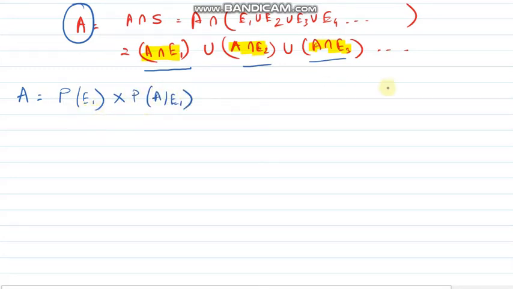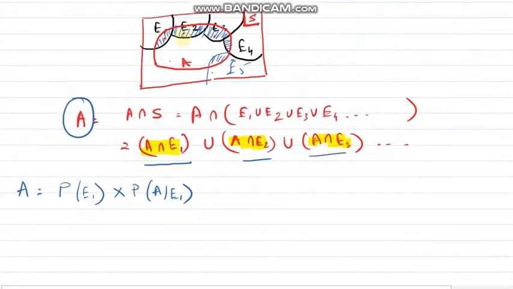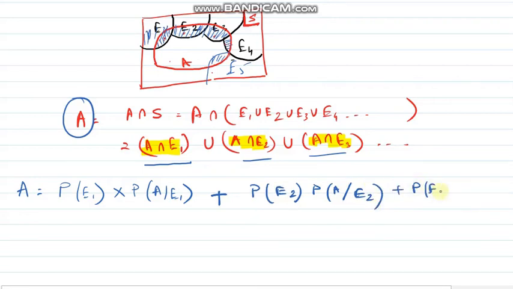Probability of E1 means the probability that the set E1 will happen, and probability of A is given that E1. Plus, probability of E2 times probability of A given E2, plus probability of E3 times probability of A given E3.